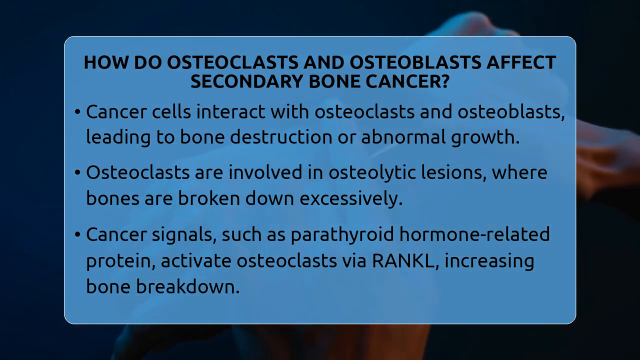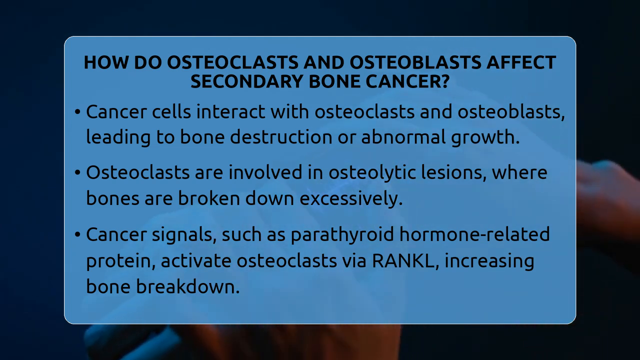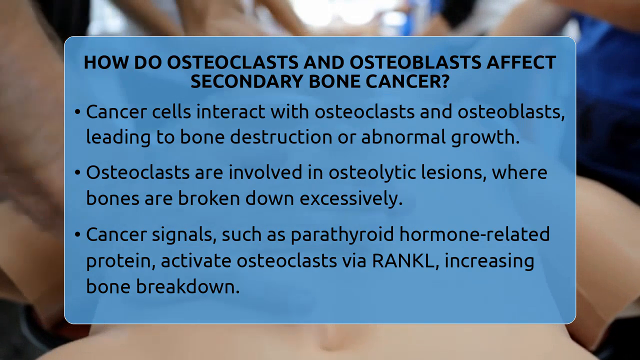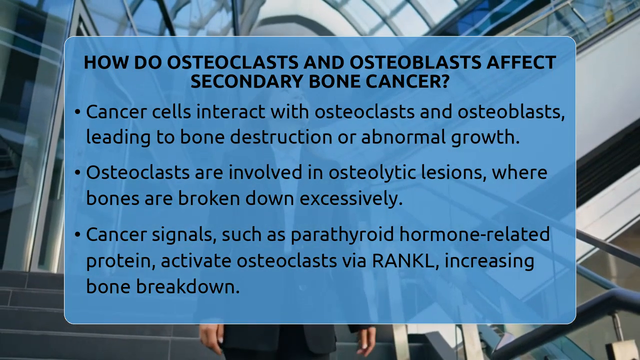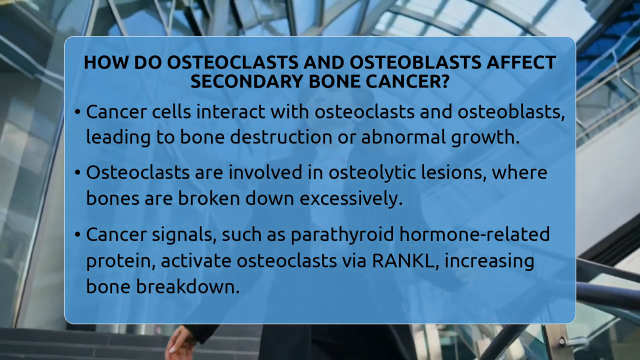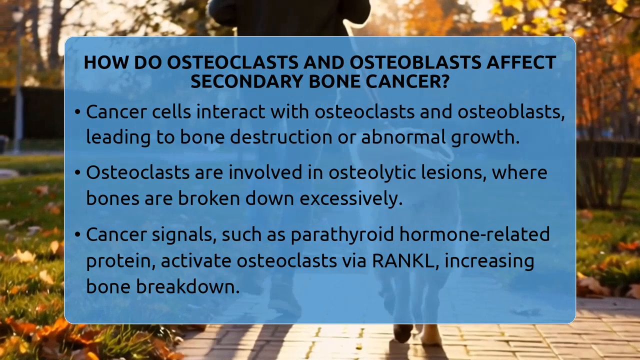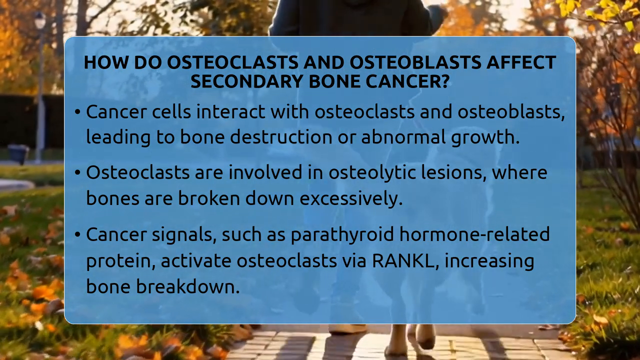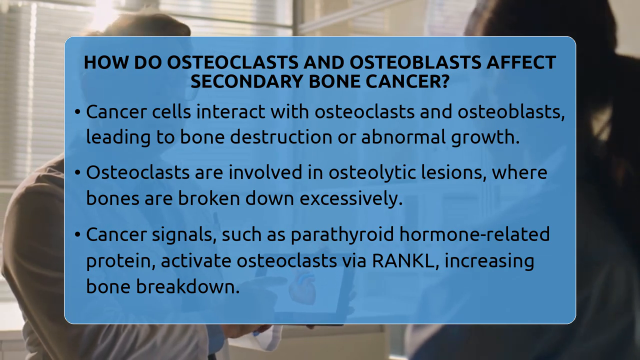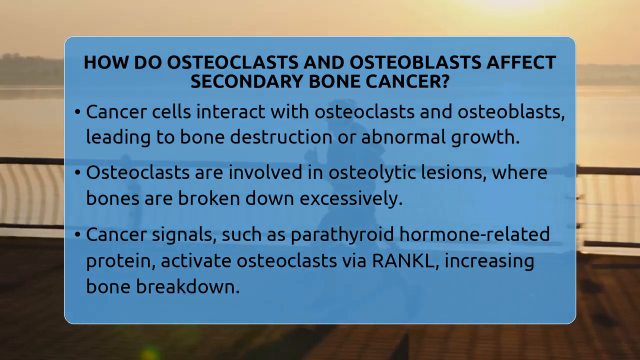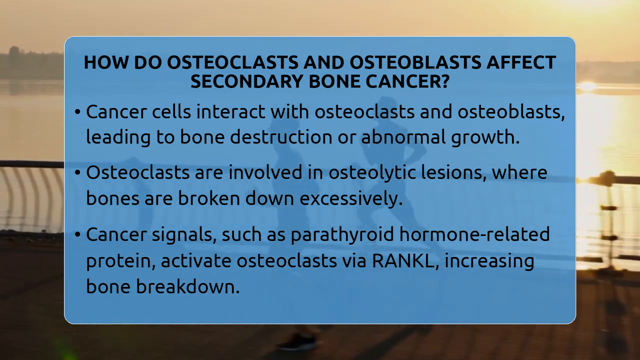it influences these cells. Osteoclasts are especially important in osteolytic lesions, where bones are broken down more than they are built up. Cancer cells can produce signals that tell osteoclasts to become more active. For example, they release substances like parathyroid hormone-related protein, which increases the production of RANKL on osteoblasts. RANKL then binds to RANK on osteoclast precursors, encouraging them to mature into active osteoclasts.